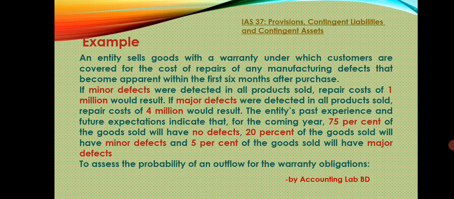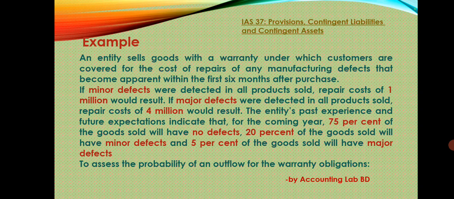The entity's past experience and future expectation indicate that for the coming year, 75% of the goods will have no defect, 20% of goods sold will have minor defects, and 5% of goods sold will have a major defect.